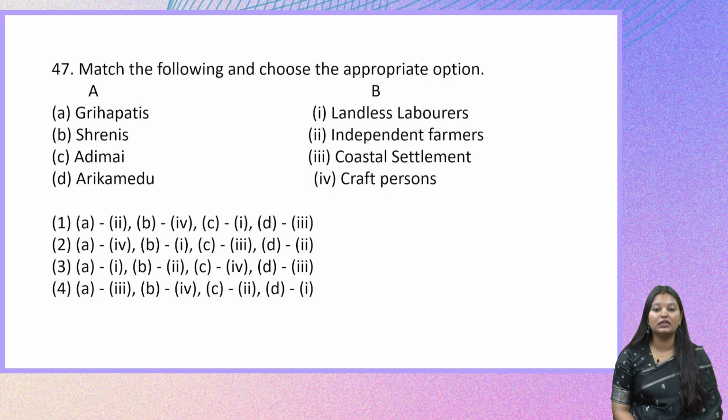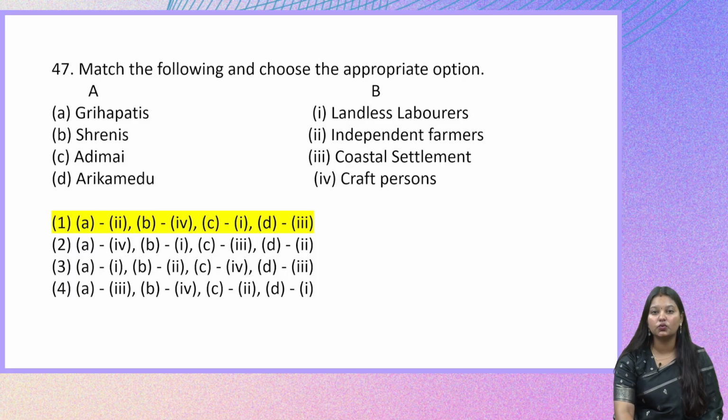Now next, Grihapatis. Grihapatis were basically the independent farmers. So A2 is there only in the first option. So the right answer here is option 1. The Grihapatis are the independent farmers, the Shrenis are the craft persons, the Adimai were the landless laborers, and the Arikmedu were the coastal settlement.